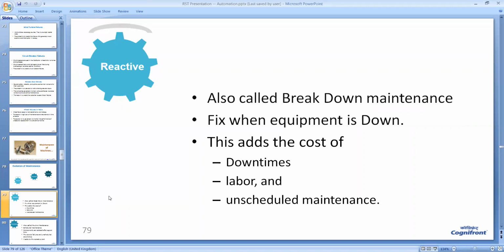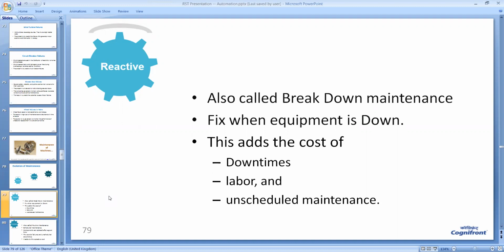So it is about fixing when equipment is down, and this is a very costly affair because at that time there is downtime. You are going to the office and suddenly your vehicle breaks down somewhere in the middle. Naturally, it is very inconvenient and you are late to the office.